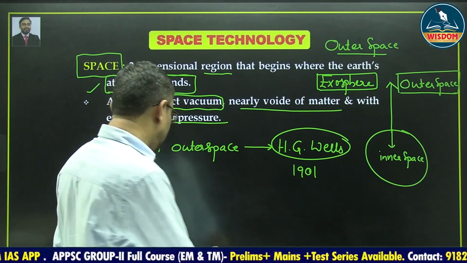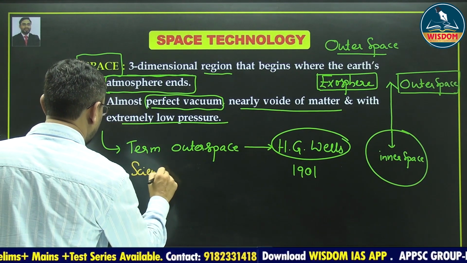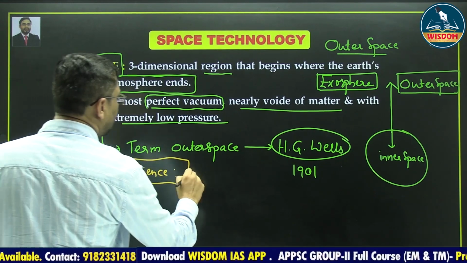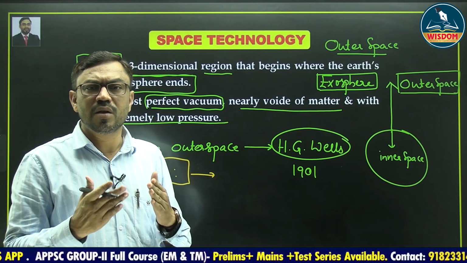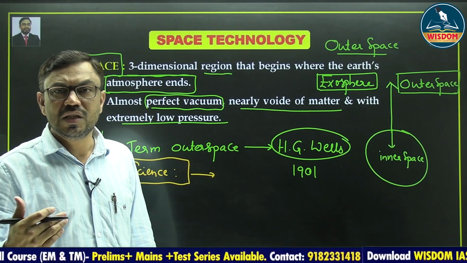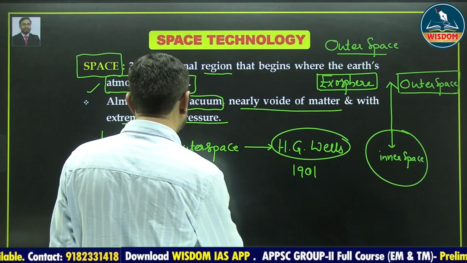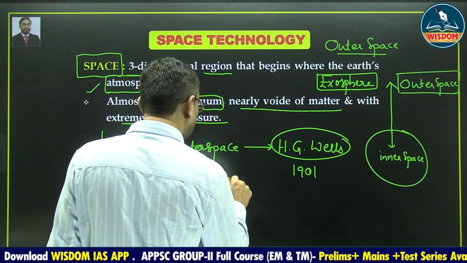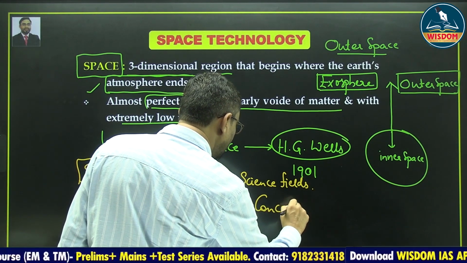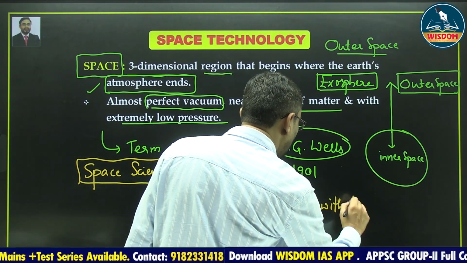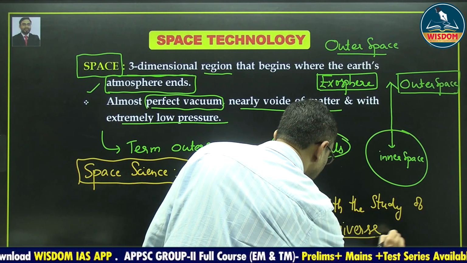And then what is meant by space science? Space science describes all the science fields that are concerned with the study of the universe.